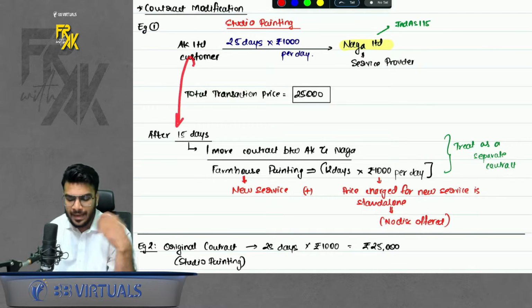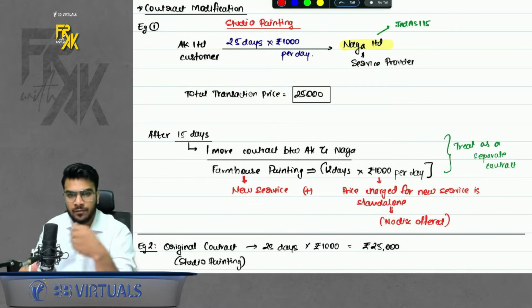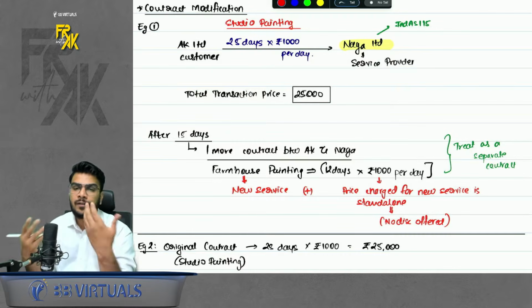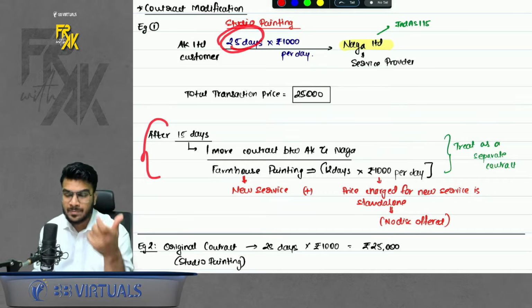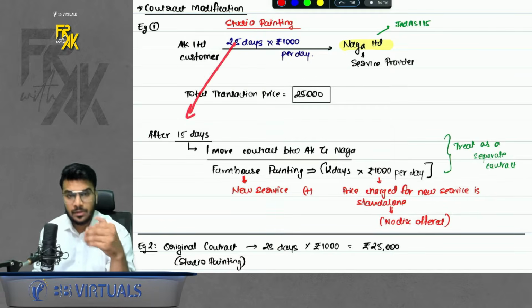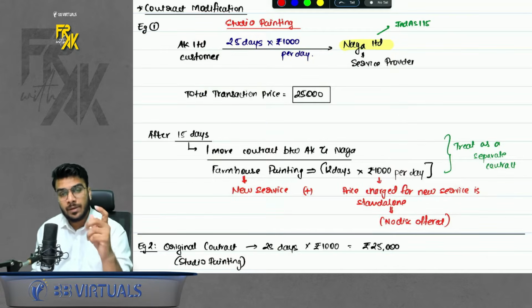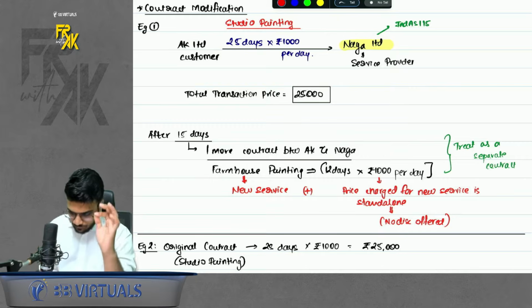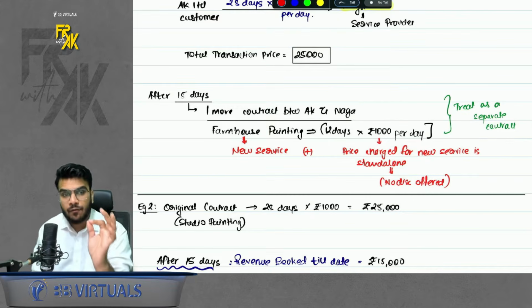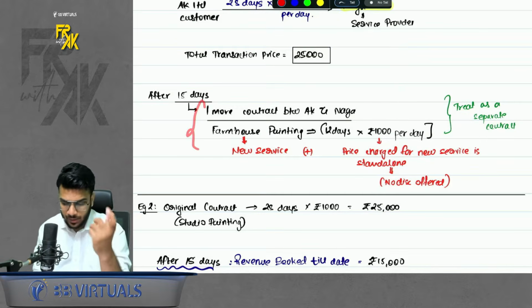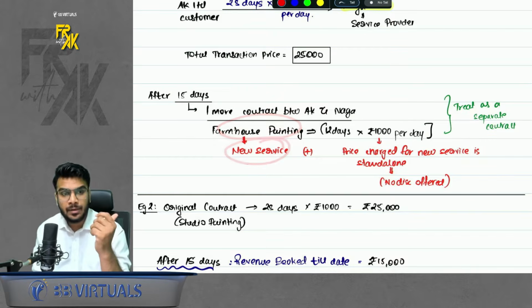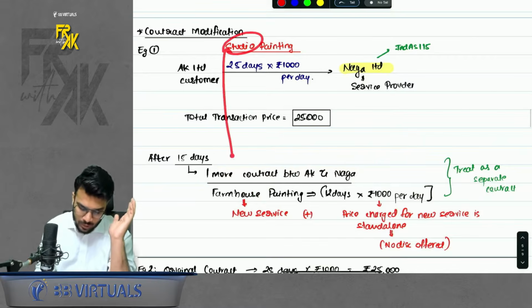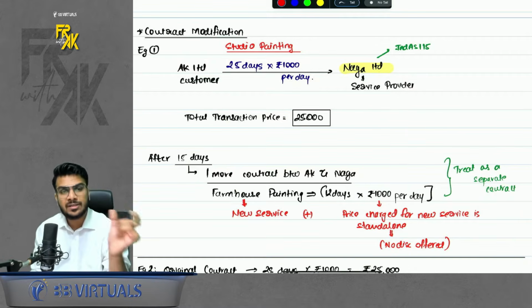After 15 days, I liked Naga's work, so I offered him that I have one more farmhouse which I would love you to paint as well. So here, did the old contract expire? No, only 15 days lapsed. Immediately after 15 days, I told him I want to enter into one more contract. So now just see what are the modifications of the new contract. So I am telling him to provide me a new service where I am telling him, now studio you are painting, also paint the farmhouse. So it is a new service which is being added.